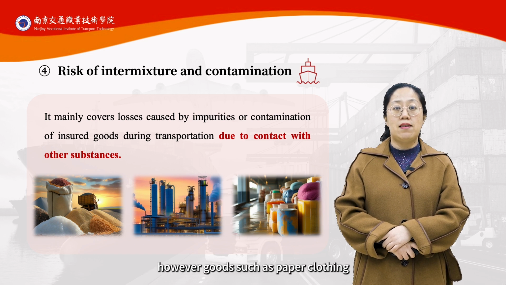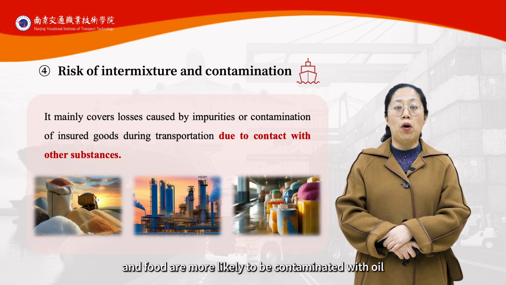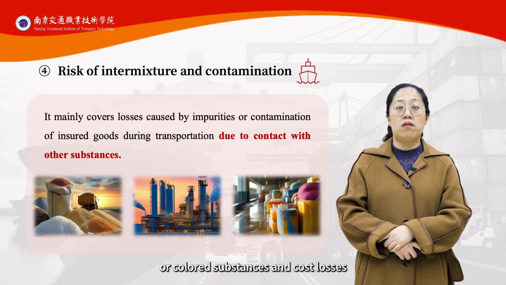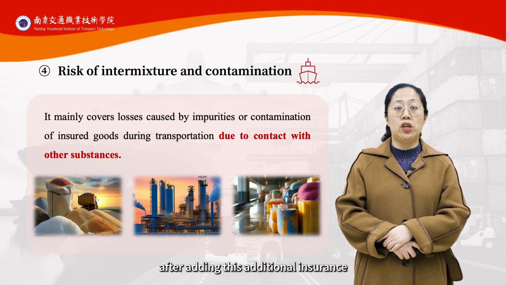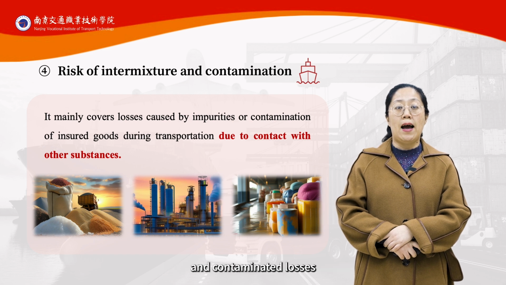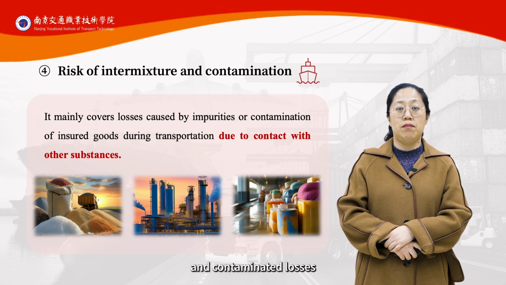However, goods such as paper, clothing, and food are more likely to be contaminated with oil or colored substances and cause losses. After adding this additional insurance, the insurer will compensate for mixed and contaminated losses.